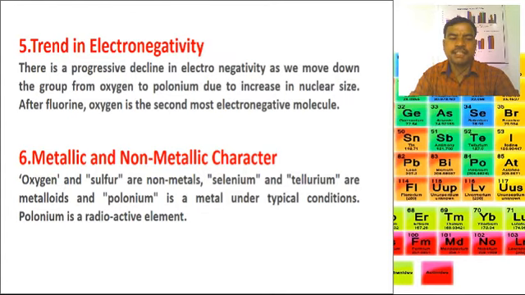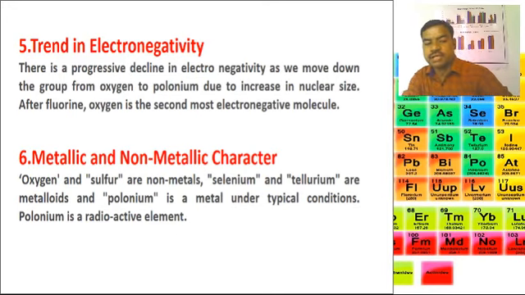As a result, catenated oxygen chains are less stable as compared to oxygen double bonds. Catenated sulfur single bond chains are more stable as compared to the sulfur double bond molecule, and therefore oxygen exists as a diatomic gas while sulfur exists as a solid at room temperature. This is a very important question: why is oxygen a gas while sulfur is a solid?